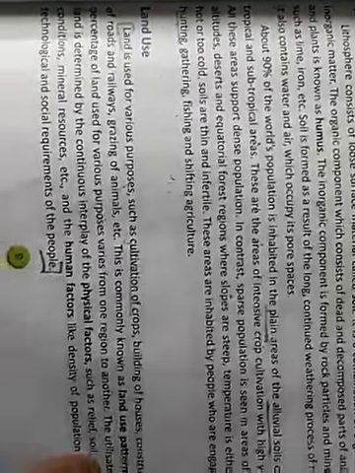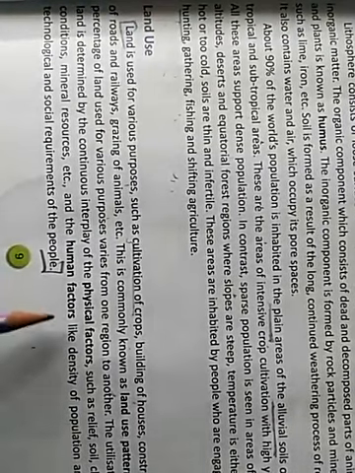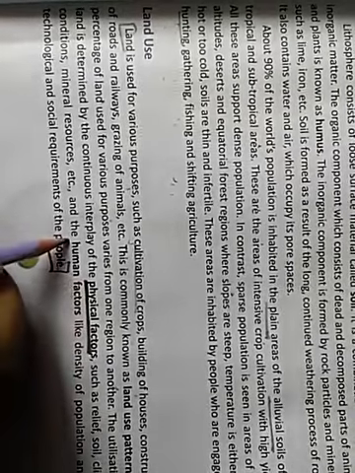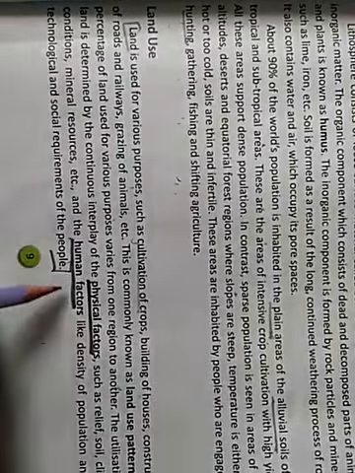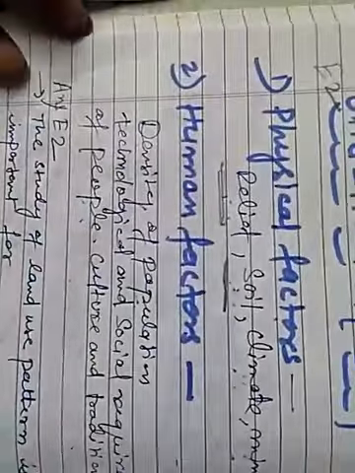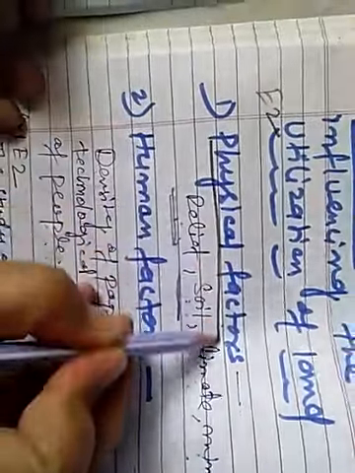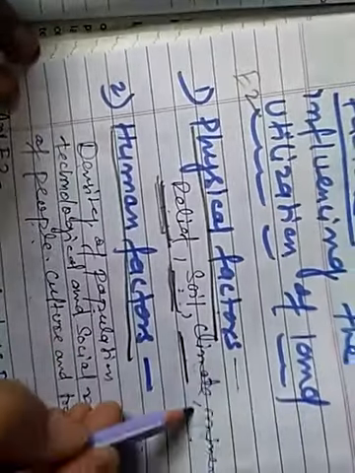So the factors which determine the land use pattern. The land use pattern is determined by the following factors. First is physical factor. The second is human factor. The factors which influence the land use pattern are physical factors and human factors. Physical factors are like relief, then soil, then climate, then minerals.